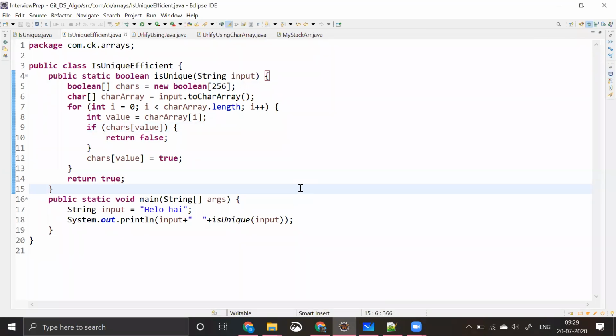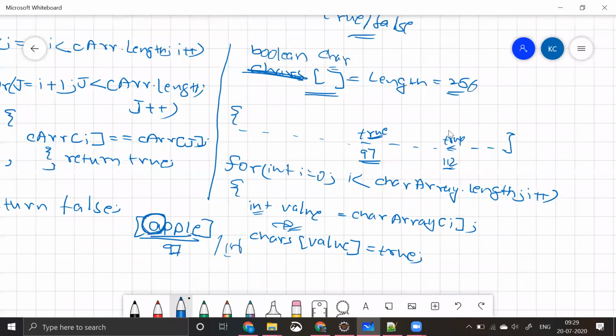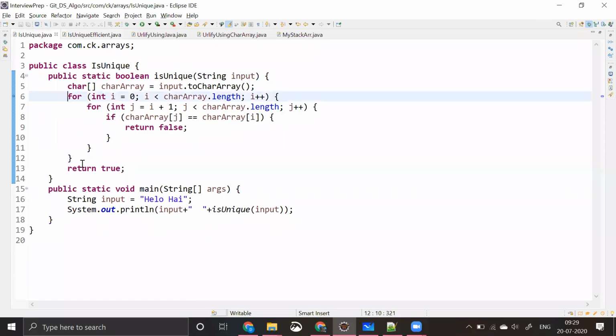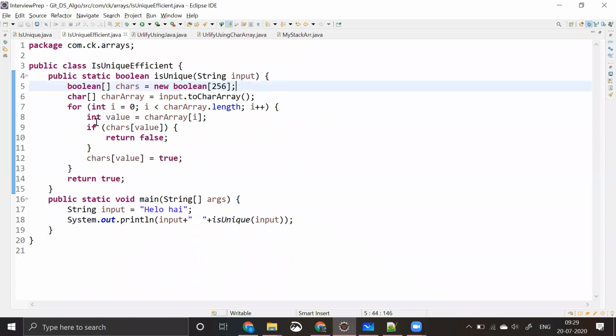With this, what I want to conclude is, guys, we are trying to achieve the solution in only a single loop. Previously in is unique, we had written that in 2 loops, right? Now, since we brought this to only a single loop, the time complexity will become order of n, and these order of n solutions are widely accepted by interviewers, right? We can even make it more efficient, guys, but maybe this is not the time. In our further classes, we can try to make this even more efficient. But at this point, are you able to understand what I try to achieve?